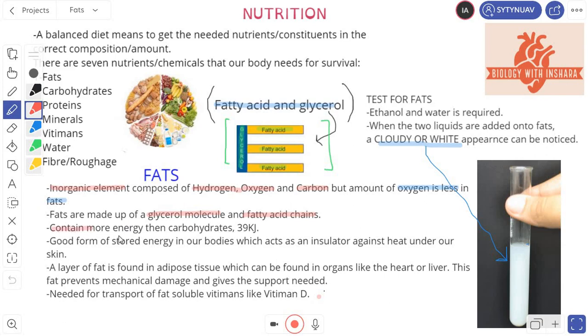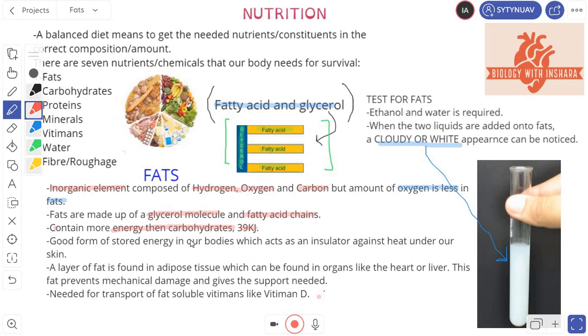So they contain more energy than carbohydrates. Why? Since they have more energy, they're used for many more processes in our bodies, which we will discuss down below. They contain about 39 kilojoules of energy. One gram of fat gives you 39 kilojoules of energy, and a gram of carbohydrate should give you around 16 or 17 kilojoules of energy, which is less.